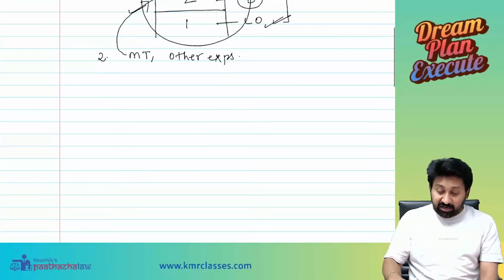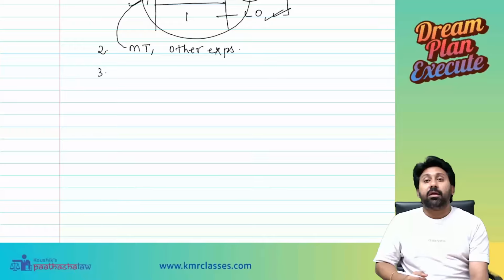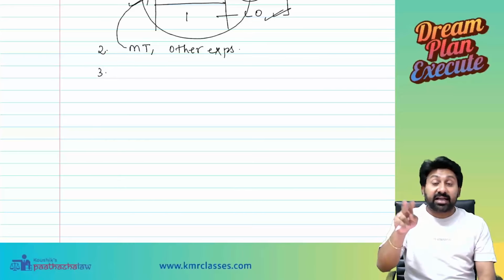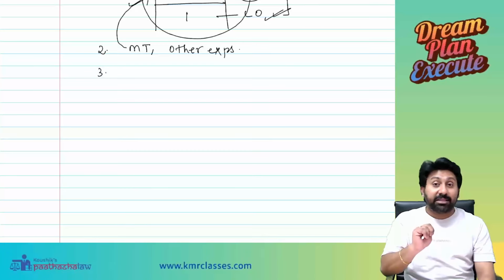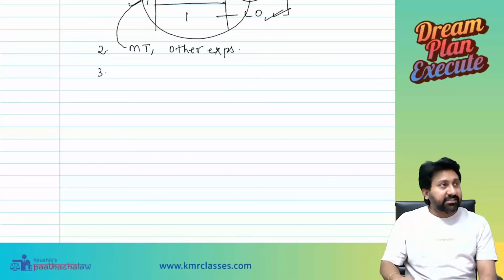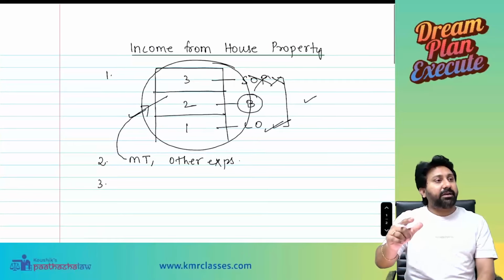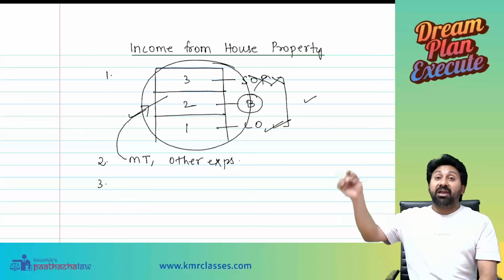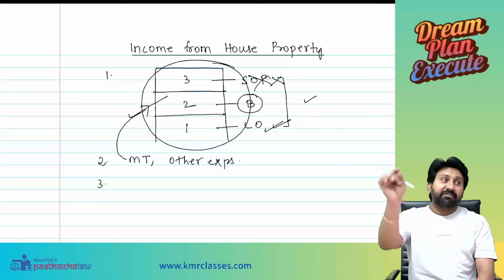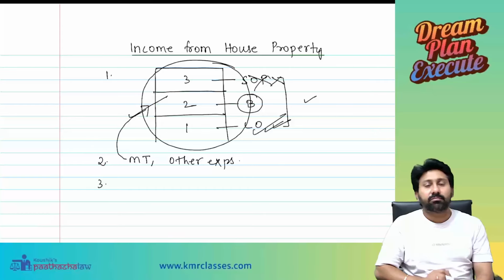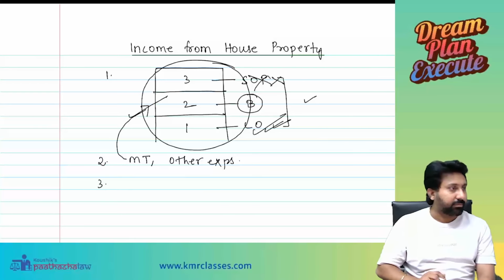And the third thing. Whenever the question is given with one building with multiple units, fair rent, standard rent, actual rent, municipal value, divisions will be there. That also should be divided on the basis of the proportions. Means if they say 25% of the property is business, 75% is let out, then the fair rent value they give in the question, into 75% only you should consider here. Understood?